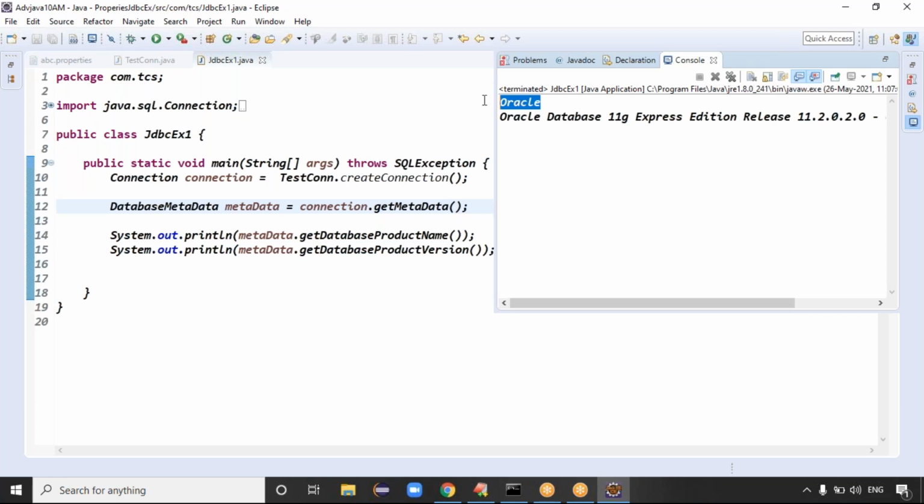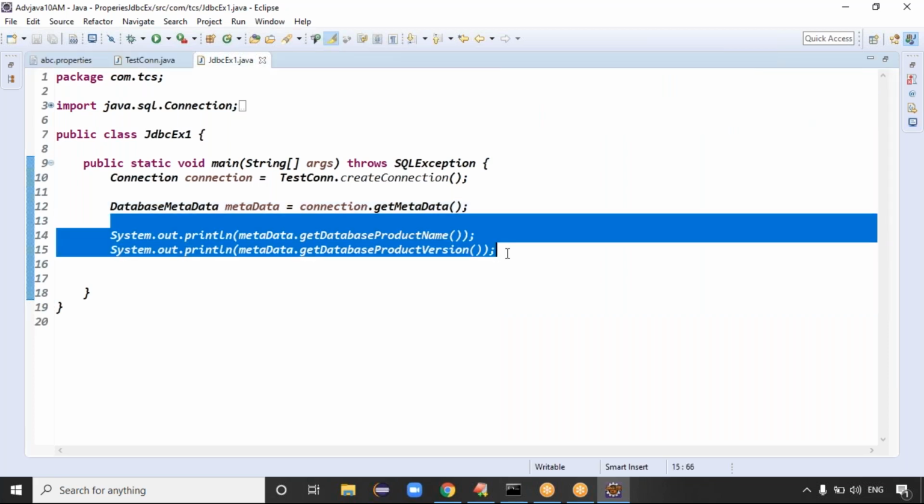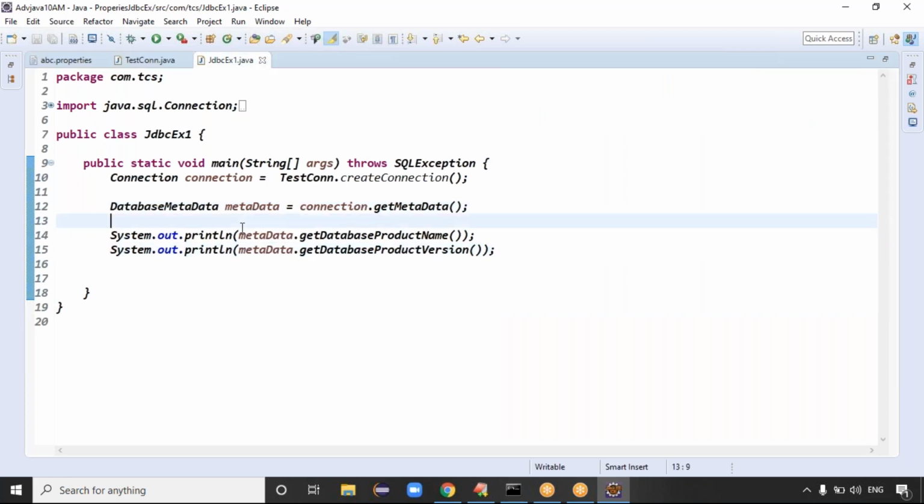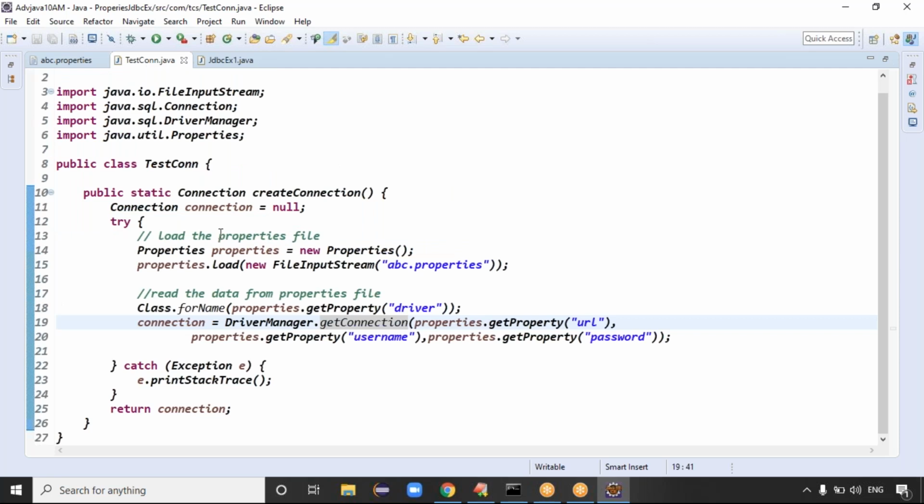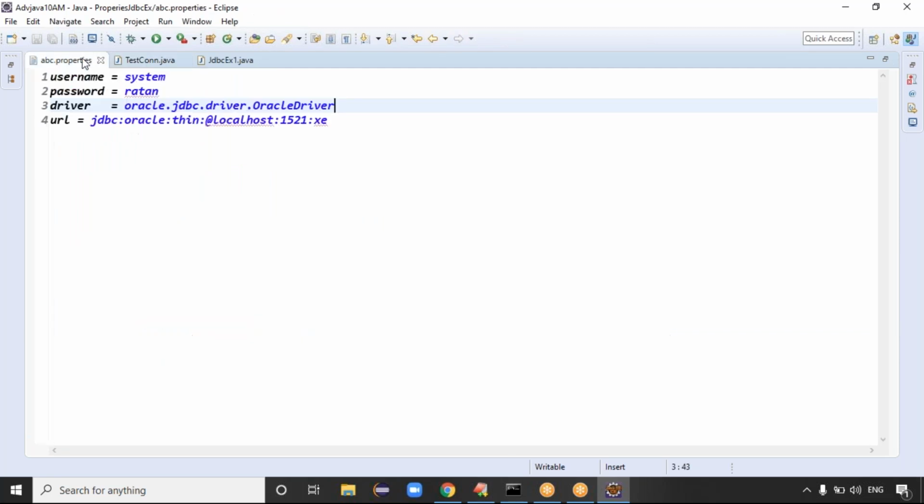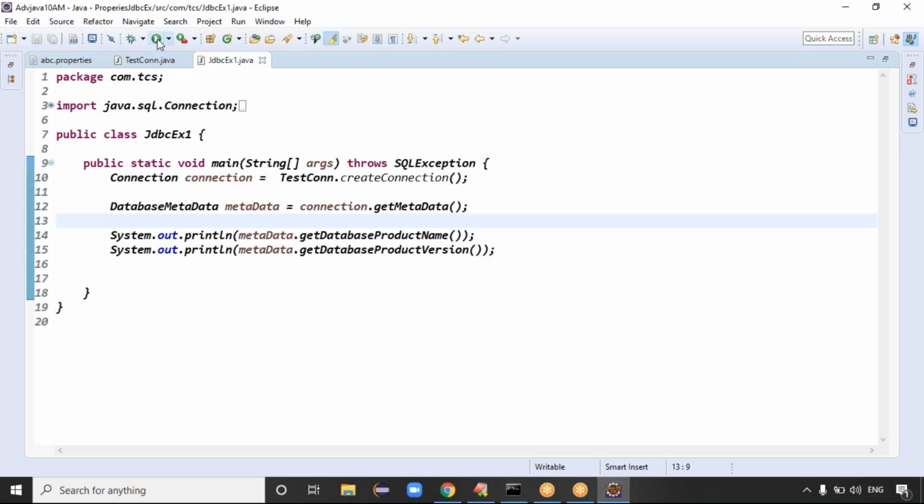So what is the product name? Oracle is the product name. The version we are using is 11. We are using Oracle Database 11 Express Edition, right? Then what is the conclusion here? This common file is reading the data from the property file. Previously, maybe some space was there. Now I give the space, and now let me run this code.